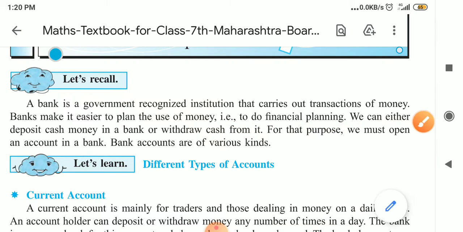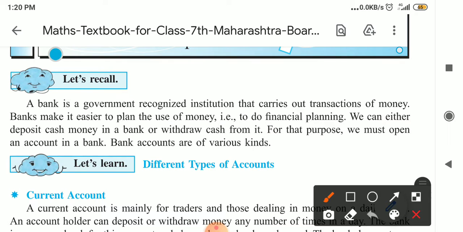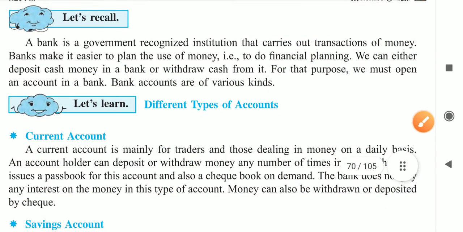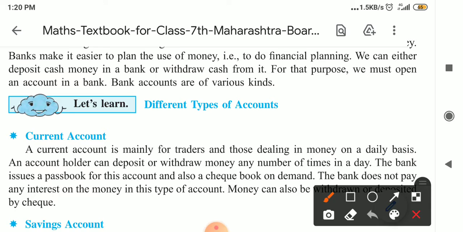We can easily deposit cash in a bank or withdraw cash from it. For that purpose, if you want to deposit money or withdraw money from the bank, the important thing is that your account must be there in that bank, and then only we can do the transaction with this account.